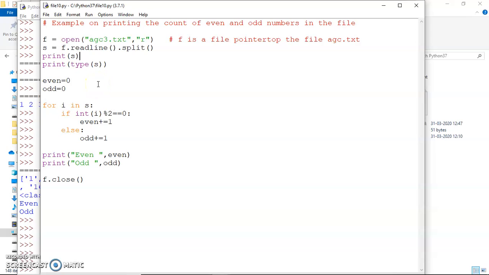We can store strings, we can store numbers also, but then we need to take care of certain things, because everything that we store in a file is a string. And to process it, we need to do the usual conversions that would be required.